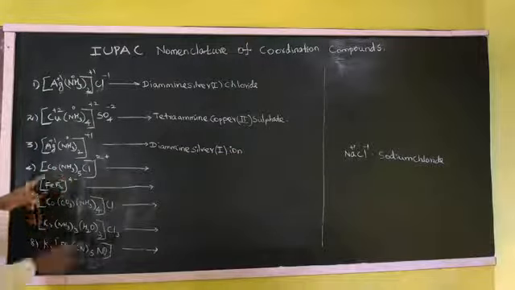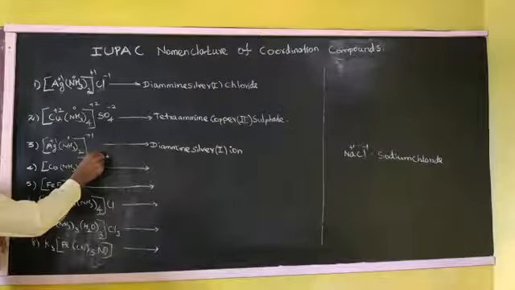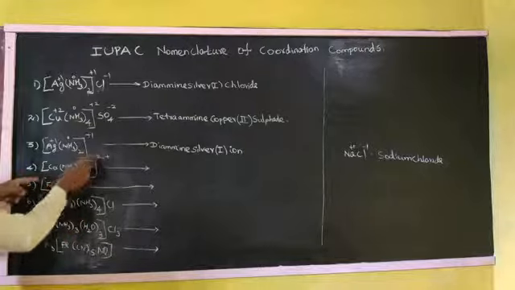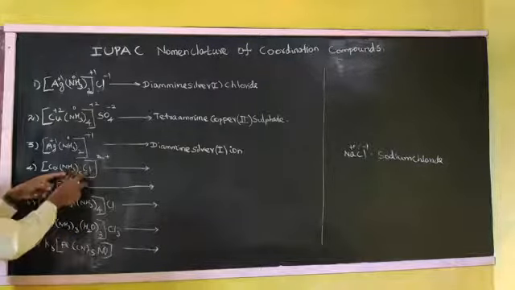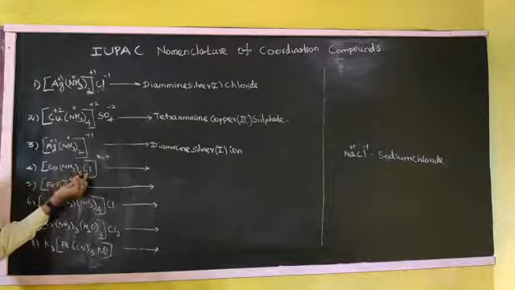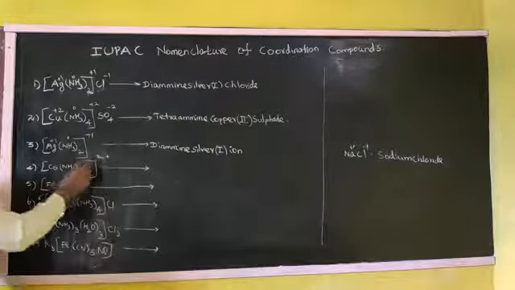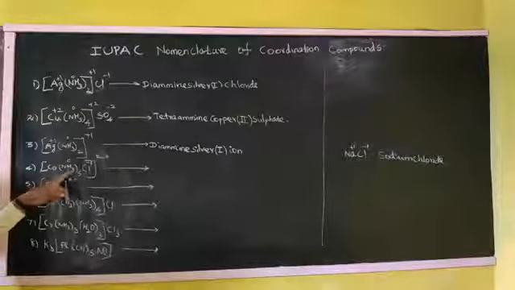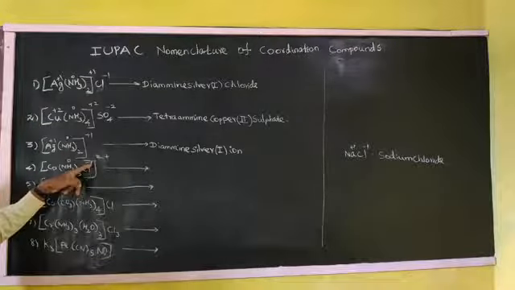Next, the fourth one is also in ion state. Here the total coordination sphere charge is plus 2. So now we have two types of ligand. One is amine, another one is chlorido. The chlorido charge is minus 1, amine is 0, a neutral ligand. So Cl is a negative ligand.